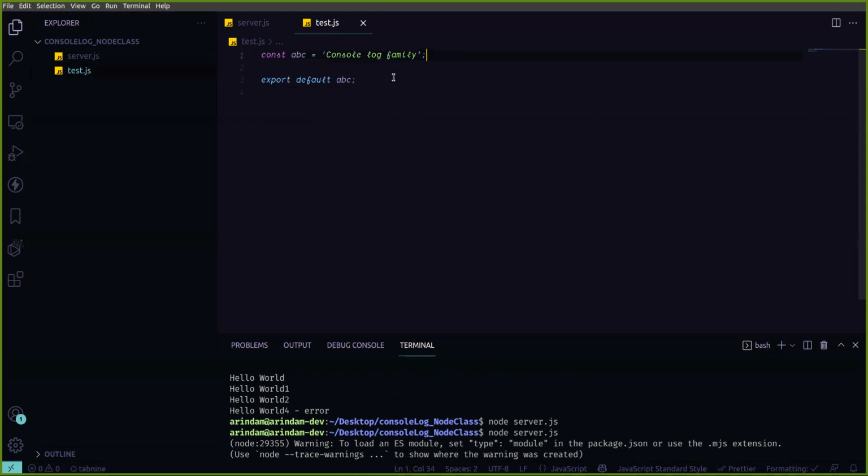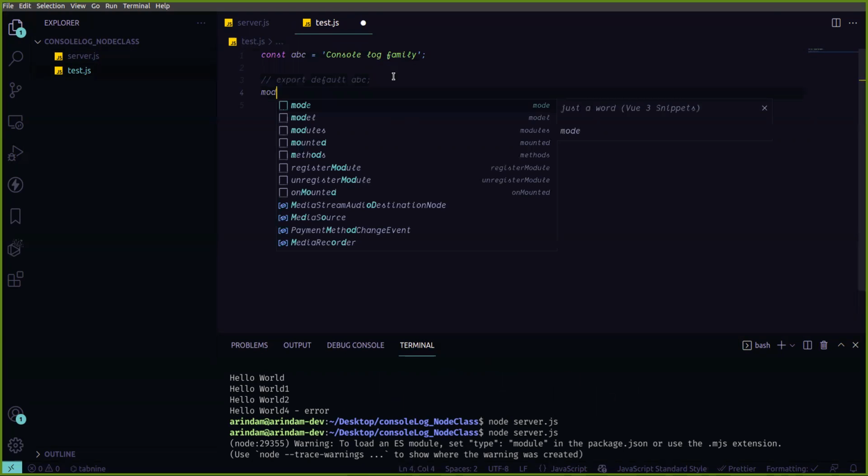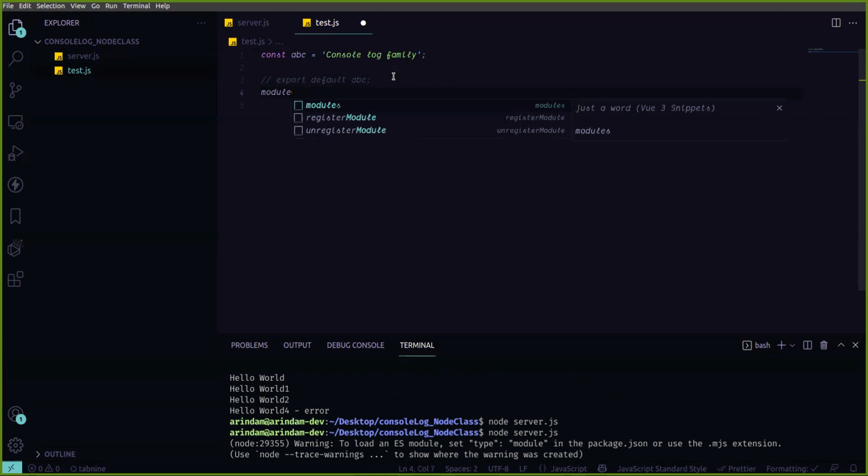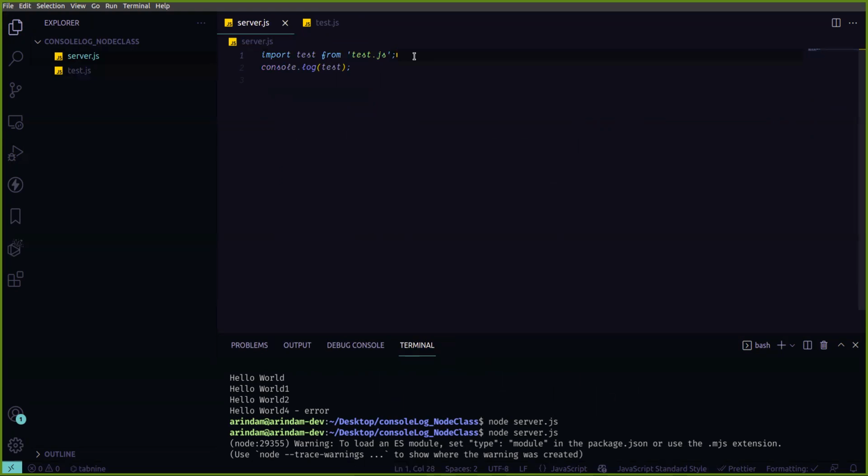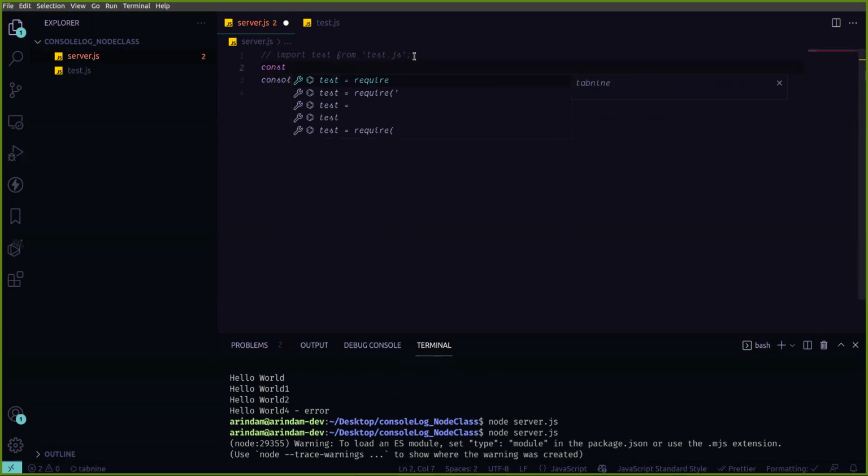Another method is module.exports equal to ABC. Now I'm taking this ABC as a module and exporting the whole ABC module. Here, const, I'm taking another variable, and the require keyword should be used. Maybe now it will work.